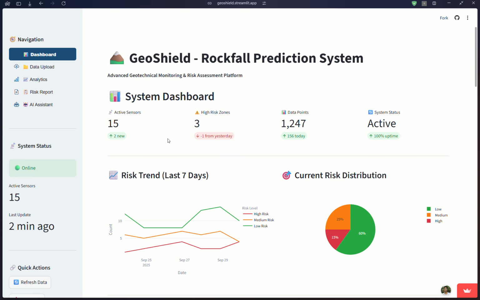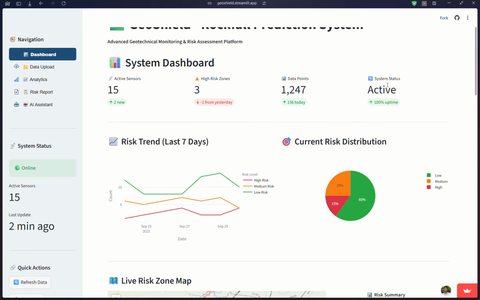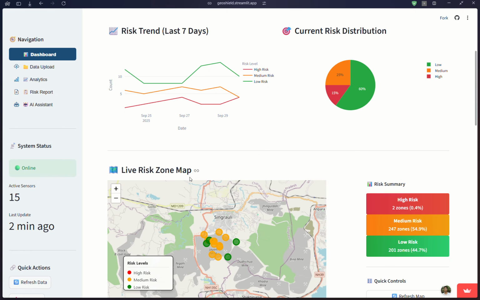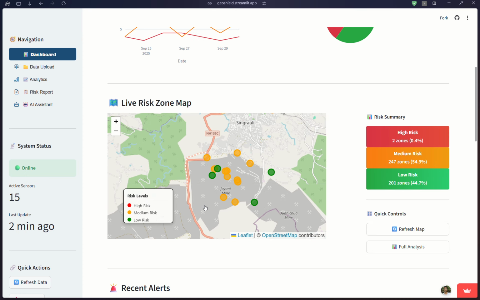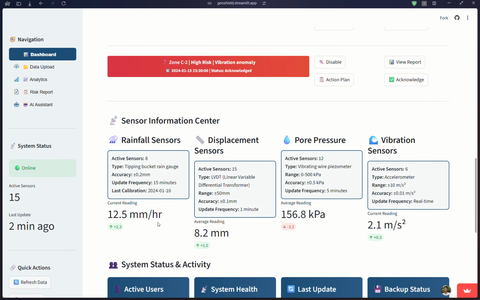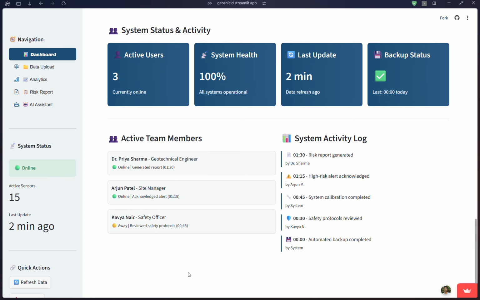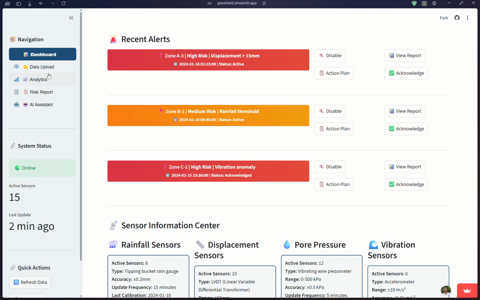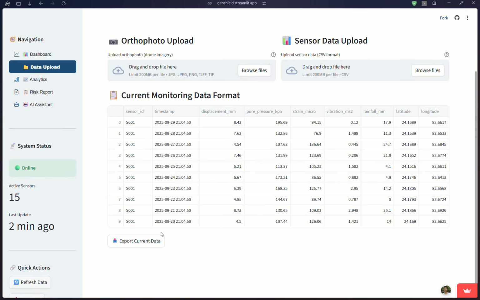So here you go. This is the rockfall prediction system. These are the active sensors. These are high risk zones. And this is the live risk zone map of the mine. We have recent alerts, all the sensors that are active with their current readings, and the users that are active on our system, whose activity we can log here. We will make a holistic data pipeline, but for now users can drop their data, and these are the formats of that data.